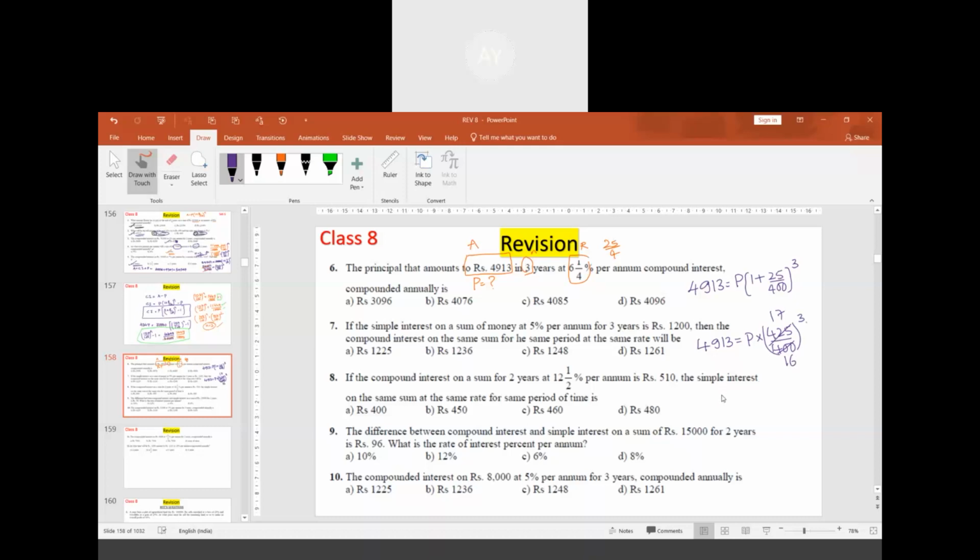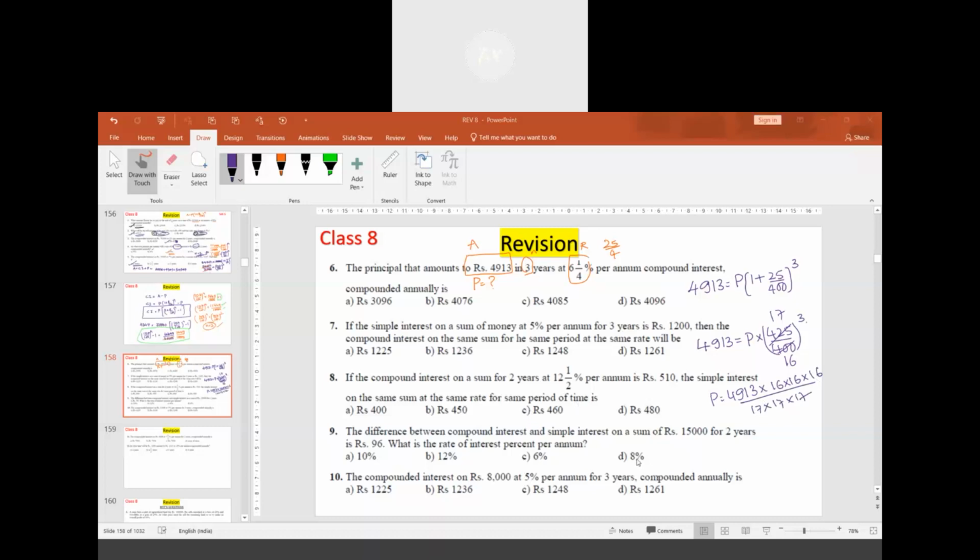Now what will happen? P will be 4913 into 16 cube divided by 17 into 17 into 17. 17 is a prime number.